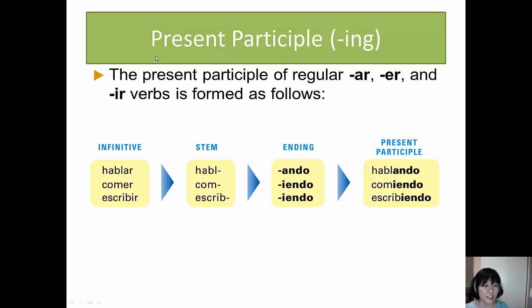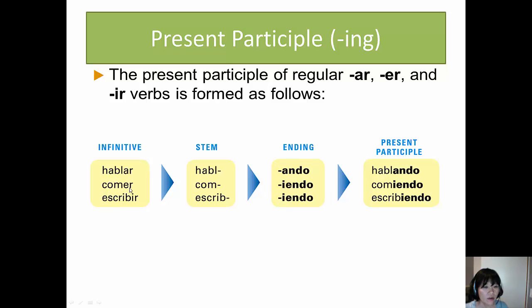So now let's study how to make an infinitive verb into its present participle form. The present participle of regular AR, ER, and IR verbs is formed as follows. Hablar, which is an AR verb, you keep the stem, and then you add ando, A-N-D-O, and you come up with hablando.